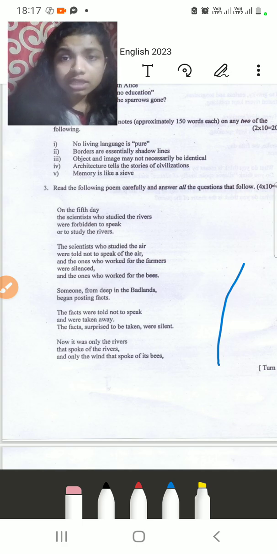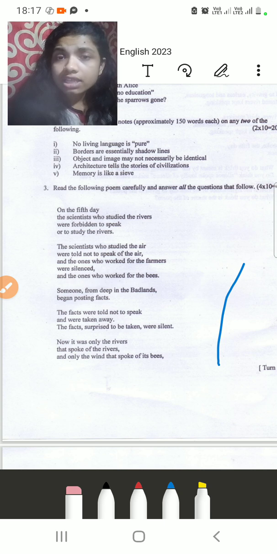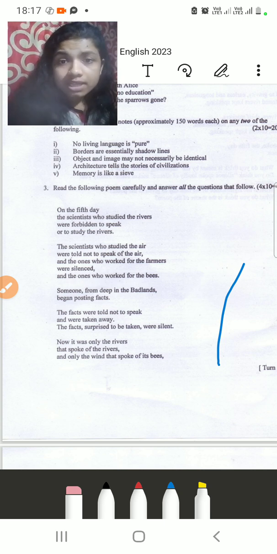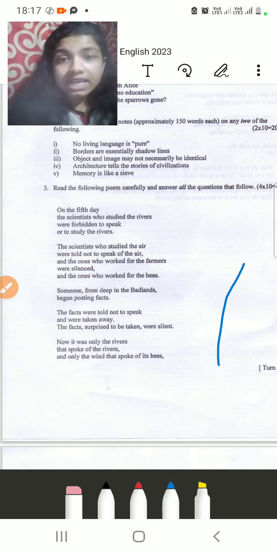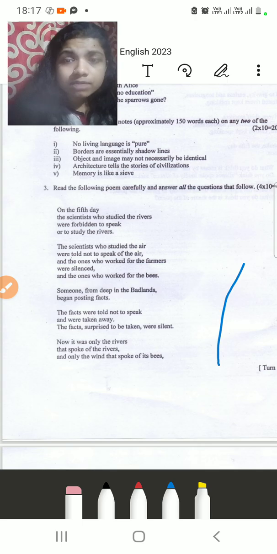So like the poem says, on the fifth day. So it's talking about the fifth day. We can assume four days had already passed, and this is the fifth day. So what happened? The scientist who studied the rivers was forbidden to speak or to study the rivers. Was studying the river a forbidden thing, or something cursed?